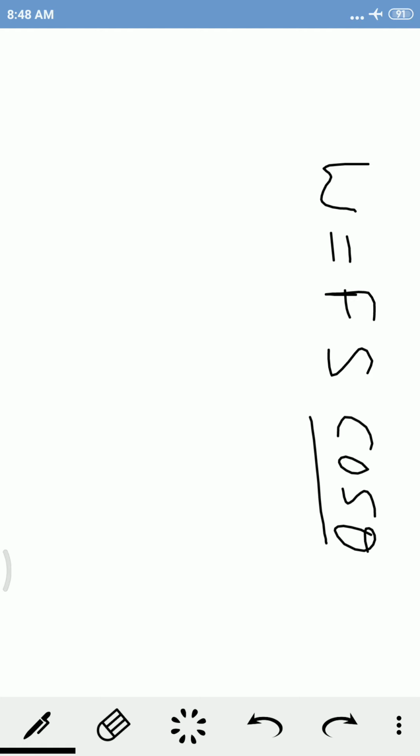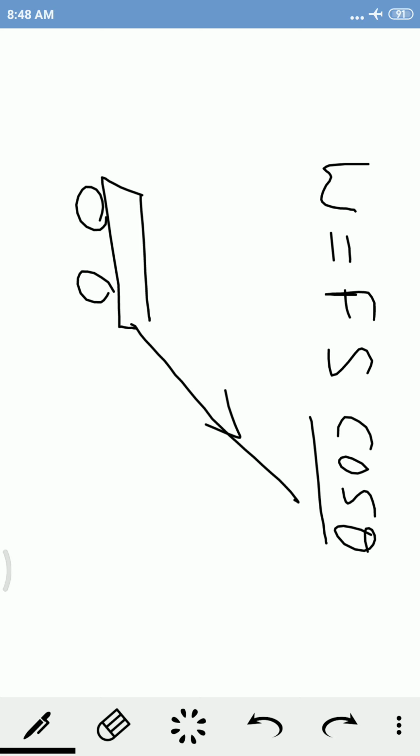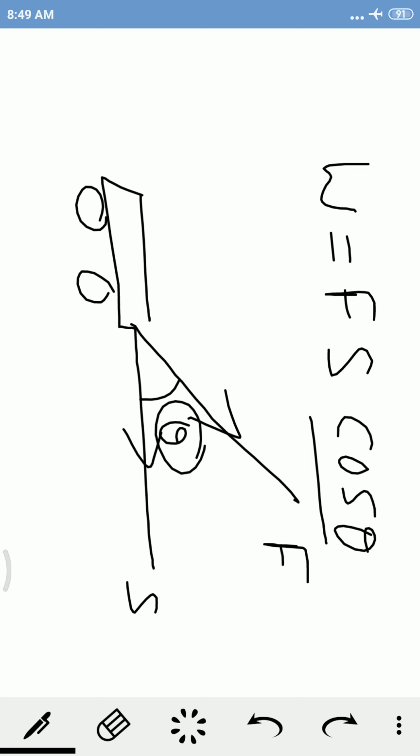Let us assume that this is a trolley and this is the string by which it is pulled, and this is the direction of displacement. So there is an angle, which we can take as theta, between the direction of force and displacement. In that case, we will apply the formula W equals Fs cos theta.